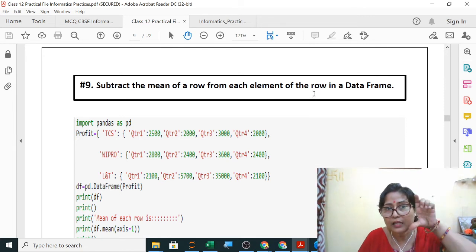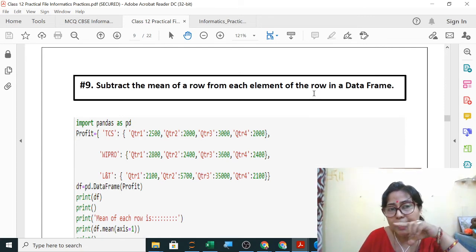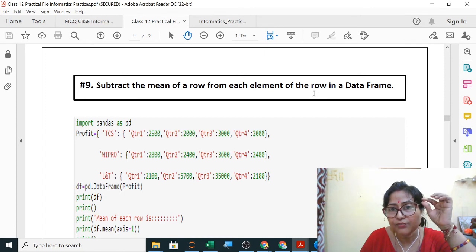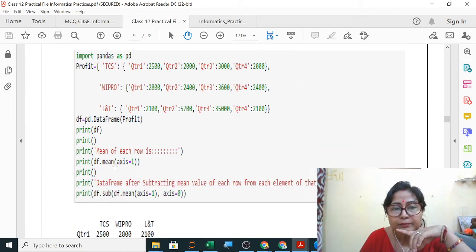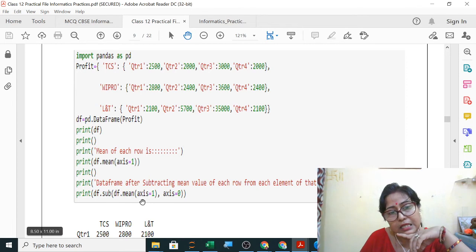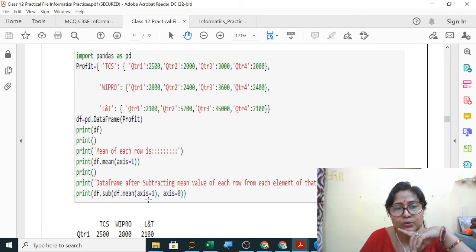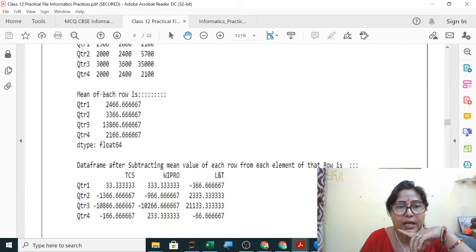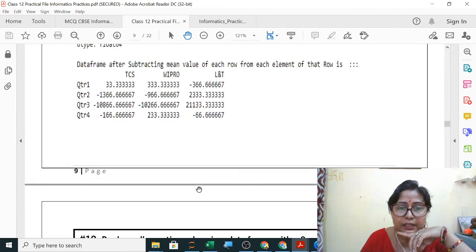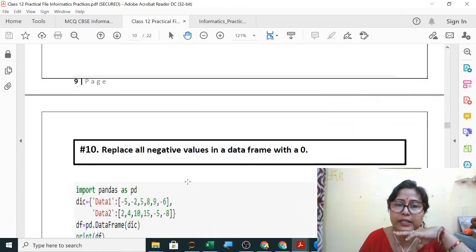So first you will calculate the average and then you will subtract it from each element. So first you will calculate the mean and then you will subtract it from each element. So this is correct. Mean you will take and then you will subtract it. So this one you can write where you have calculated the mean and then subtracted. This is correct.